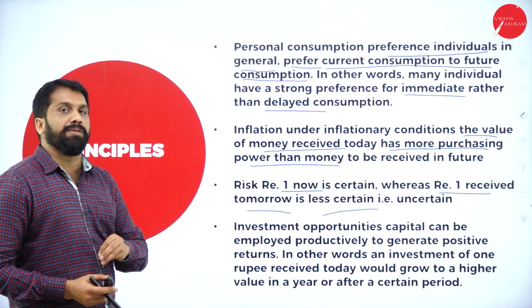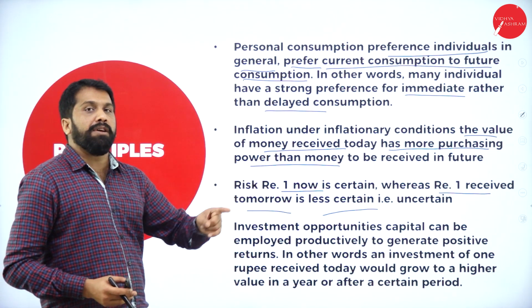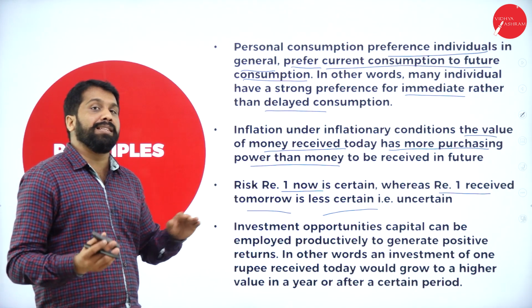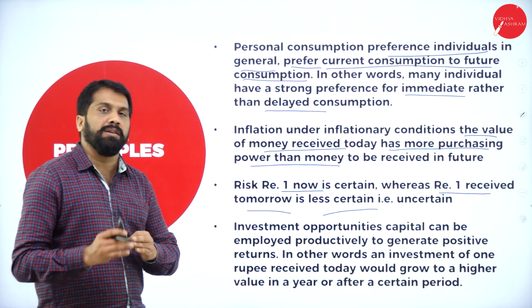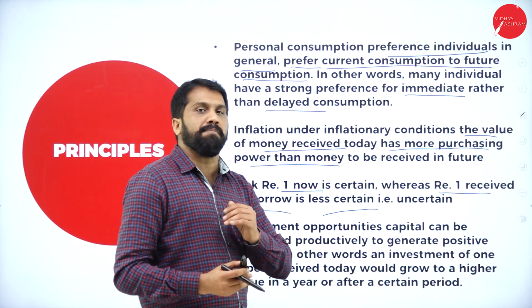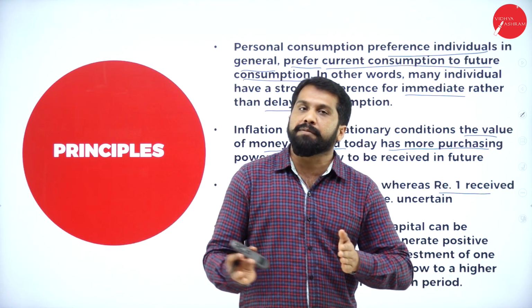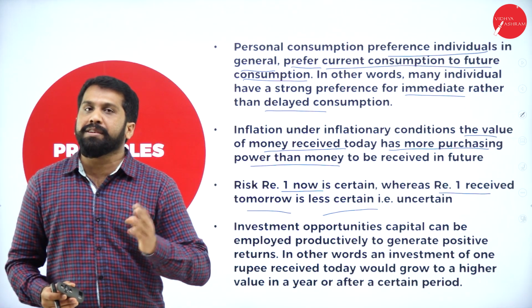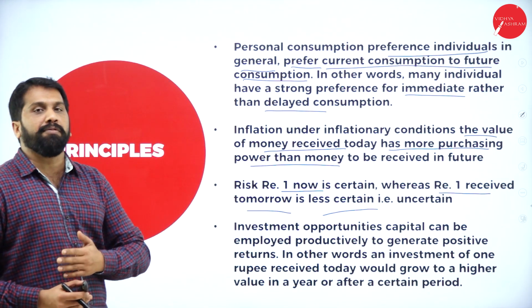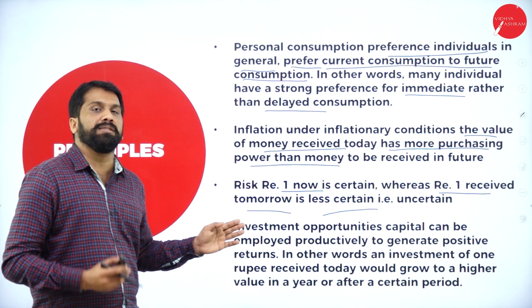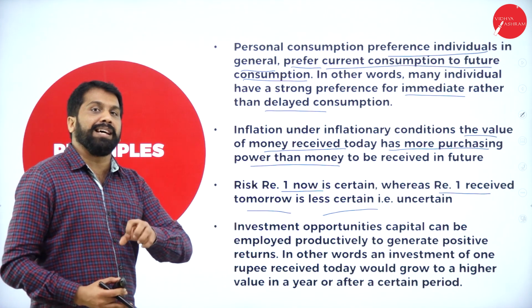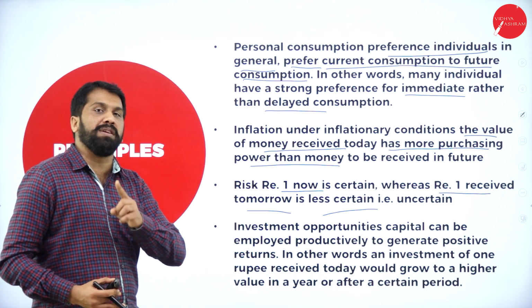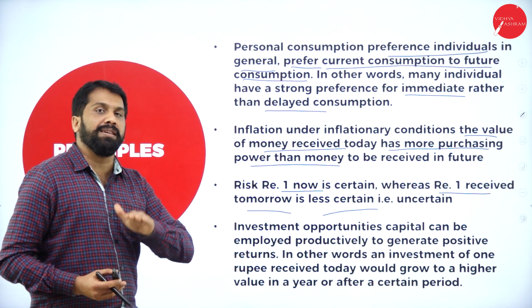Third one: the risk. Rupees 1 now is certain, whereas 1 received tomorrow is less certain. If your dad gives today, it is 100% sure. If your dad gives tomorrow, it must be 80% sure. If after 1 month, 60% sure. After 3 months, 50. After 1 year, 40% sure. After 2 years, 10% sure. After 5 years, 0%. It means as time lapses, the chance of receiving or collection will be less.